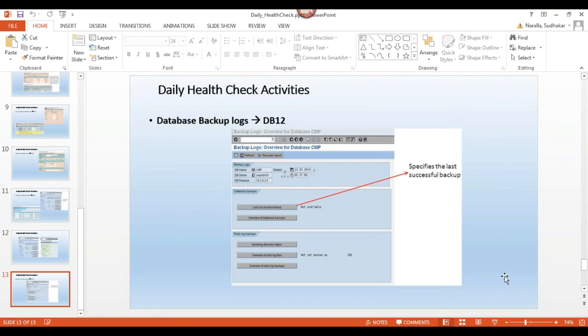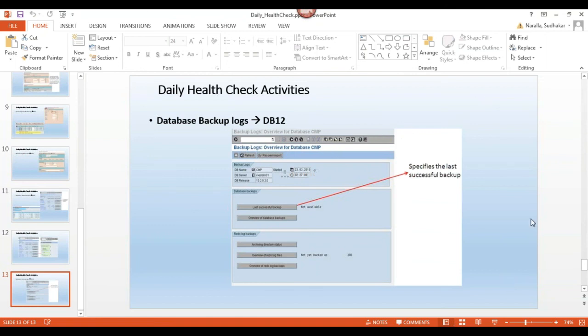Tell me, in service marketplace? Yes, in service marketplace, PAM, product availability matrix. There we can see the supported kernel versions.